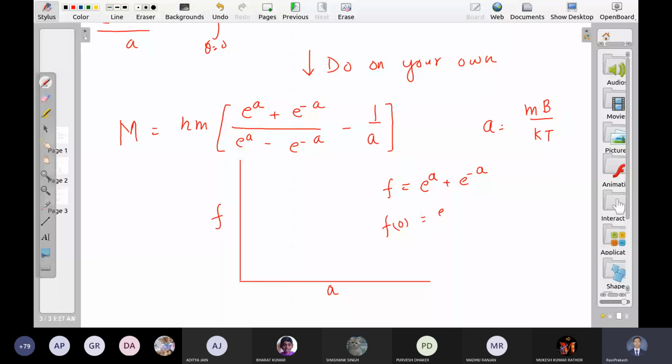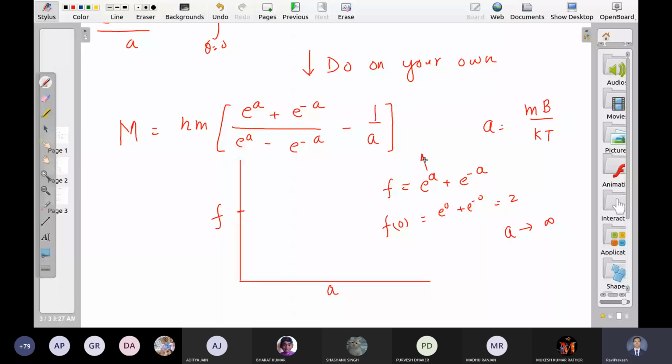So it starts from some constant value. After that, now let us take a tends to infinity. A tends to infinity means this is increasing and it keeps on increasing. This is decreasing. What is the lower limit of this term?